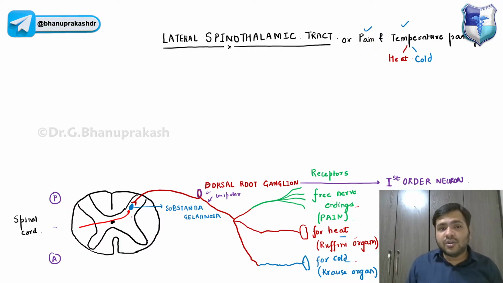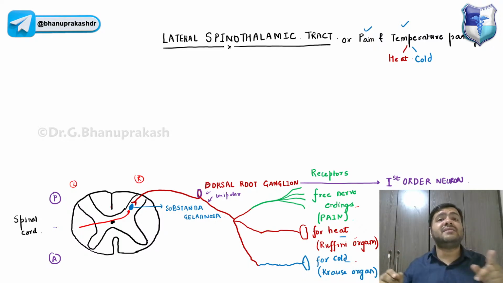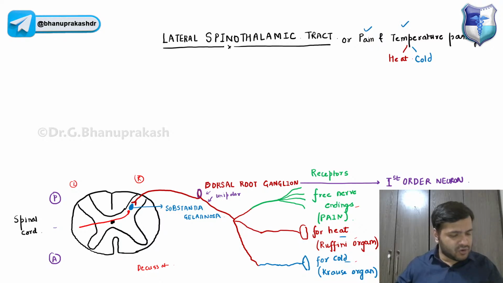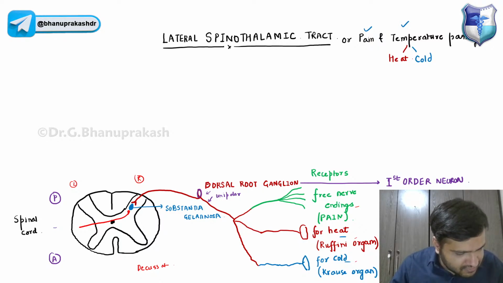Crisscross means the neuron was on the right side earlier, now this neuron came onto the left side. This is something called decussation. The neuron was on the right side and it came onto the left side. So it was on one side, it came onto the other side. That is simply the crisscross of two tracks.